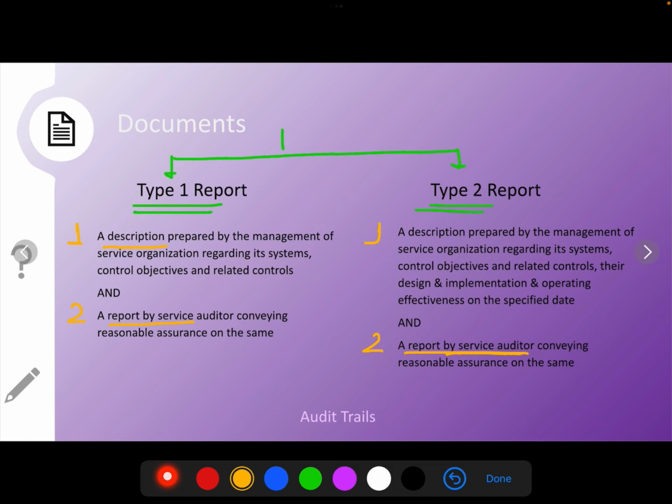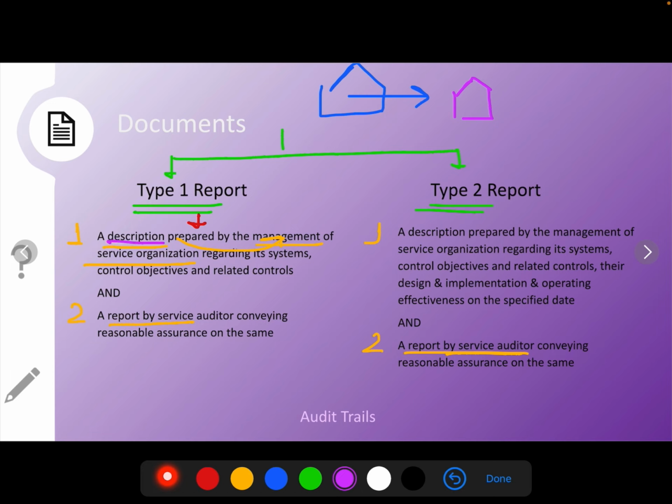So, talking about type 1 report, it should contain a description prepared by the management of the service organization. That is, suppose this is our client and it is outsourcing a function to any company. Say this is the outsourcing company.